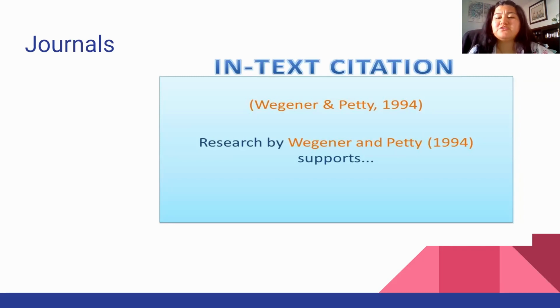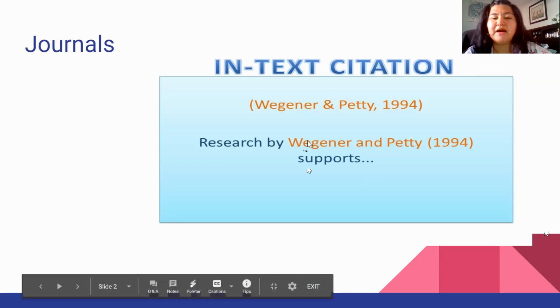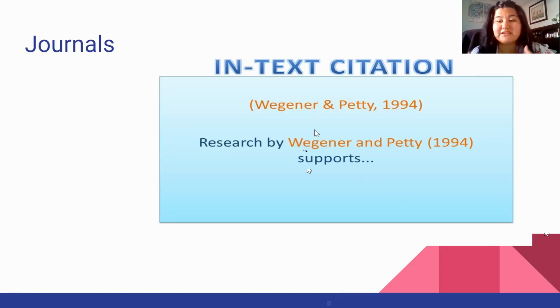So for journals, when you're citing them in a sentence or using them in your essay, the way that you're going to cite them is by the last name. Just keep in mind, for most citations, when you write them in a sentence, you're going to include the last name. So for example, if we had Wegner and Petty, we would have the author name, and then we would also have the year of their journal when it was published.